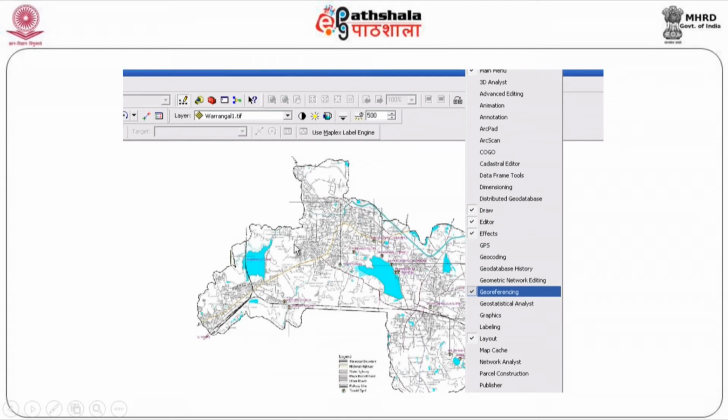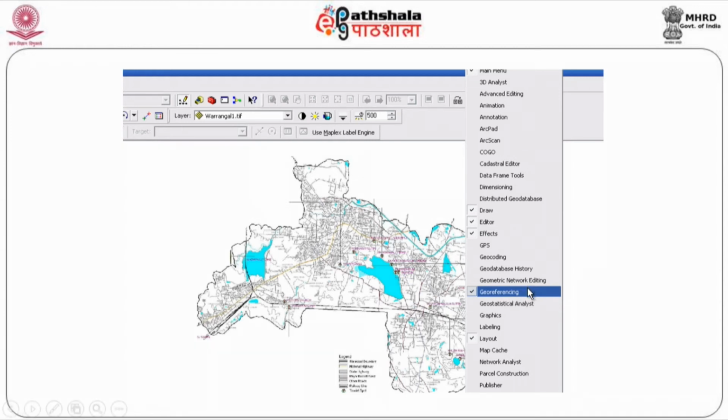You can see this is an image of a particular town which has been obtained by us for a particular purpose. Now, this is a drawing developed by somebody, and it has to be brought into my GIS environment, which is understood by the system, for which, as I just told you, you have to use georeference. It is one option which you had in the case of MapInfo. Here it is called the georeference option.